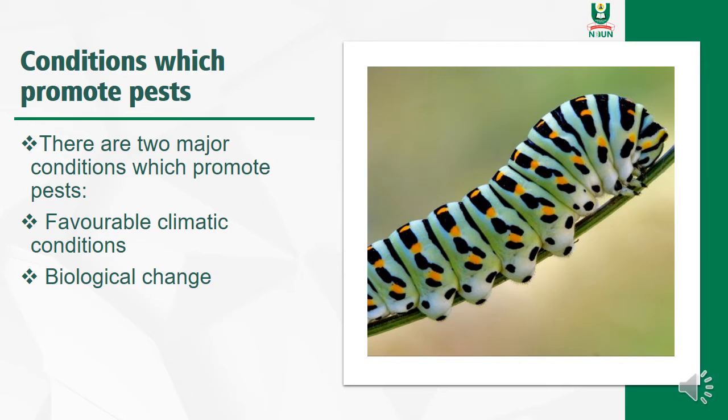Now, why is it that pests are prevalent? Why is it that we see them anywhere? Well, what are the conditions that promote pests? Over here there are two major conditions which promote pests: the first one is the favorable climatic conditions, and the second condition is the biological change. So we have two major conditions which promote pests: the favorable climatic conditions, and then the biological change.